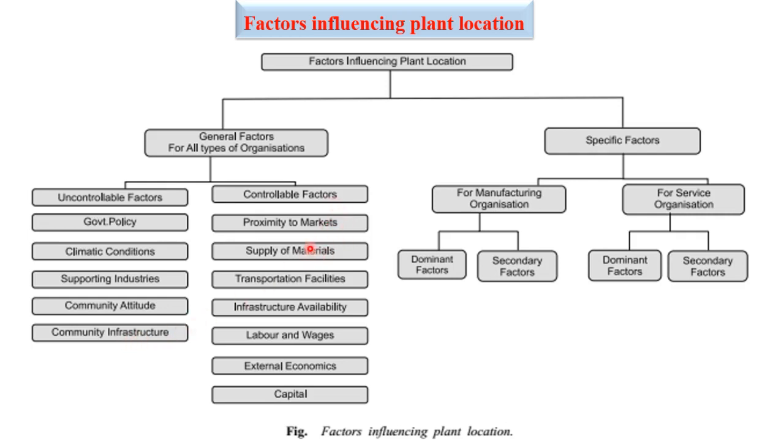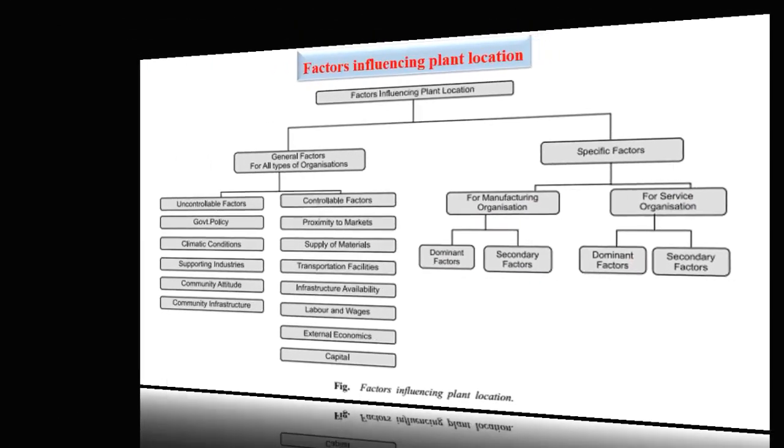Controllable factors: proximity to market, so the cost of transportation will be less, supply of raw materials, transportation facility, infrastructure availability, labor and wages, external economy, capital. So these are some controllable factors. Other than that, there are some specific factors for manufacturing organizations: dominant factors and secondary factors. For service organizations, there are also dominant factors and secondary factors. So these are some factors which influence the plant location.